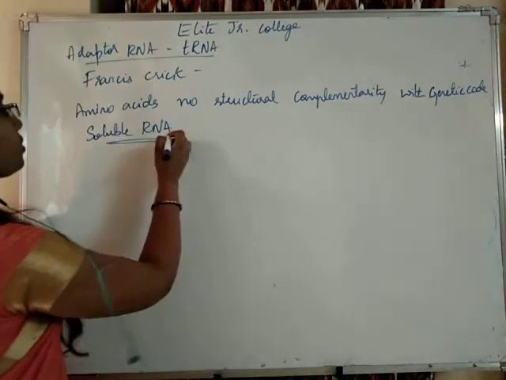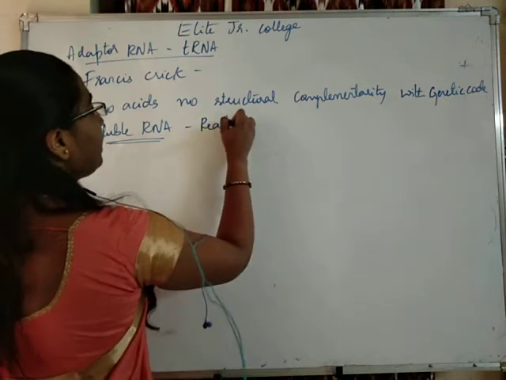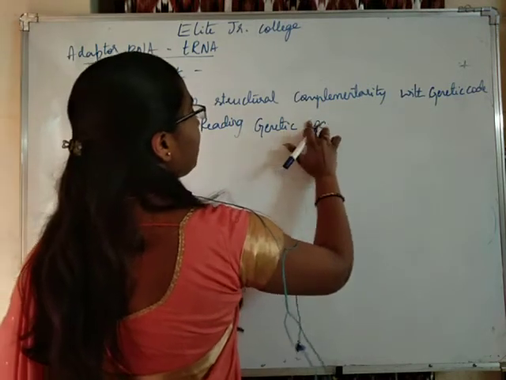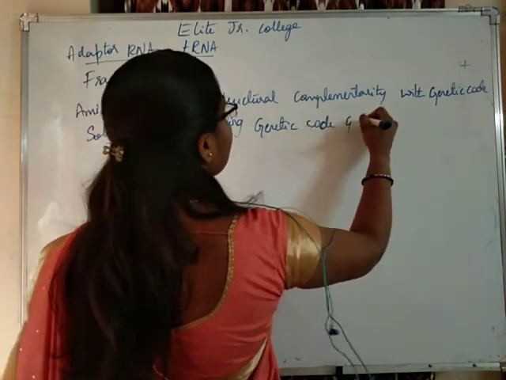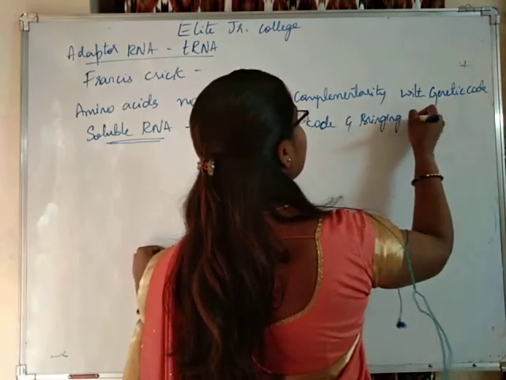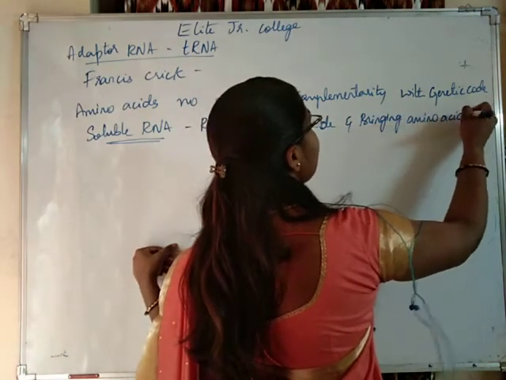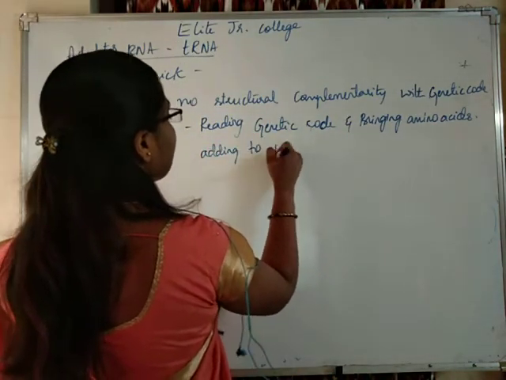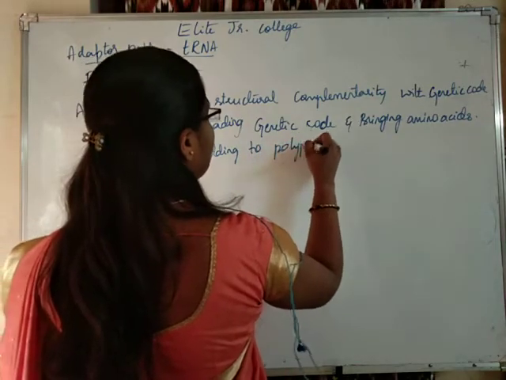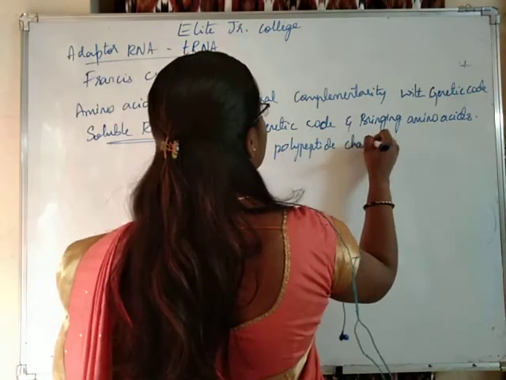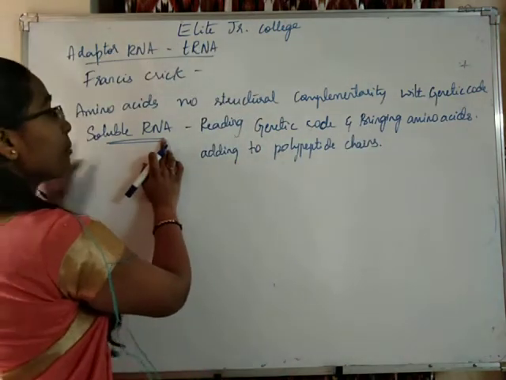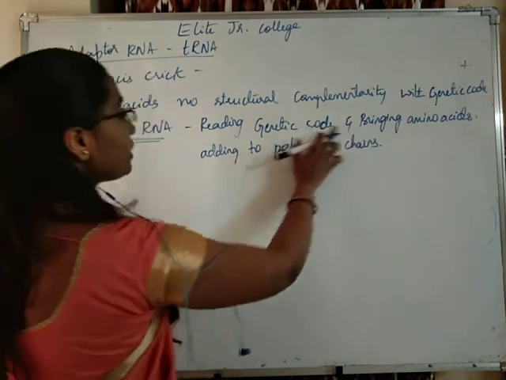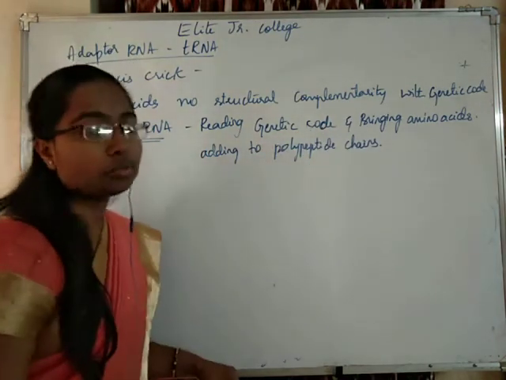So this soluble RNA is reading the genetic code and bringing the amino acids and adding them to polypeptide chains to form proteins.